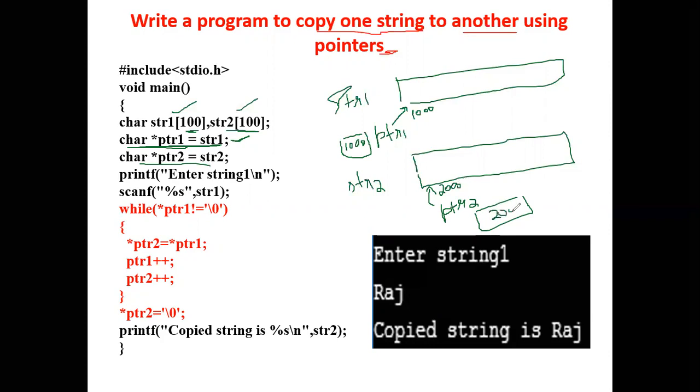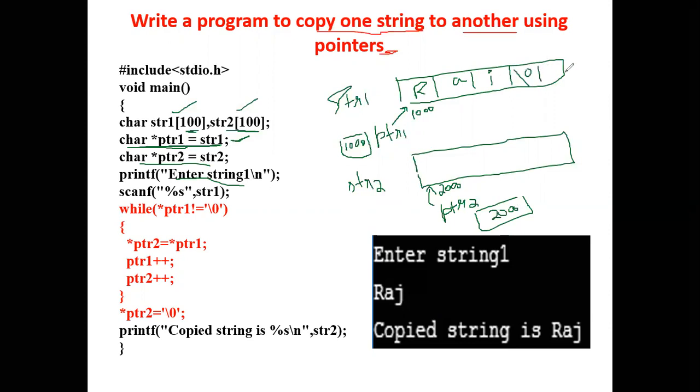So this is how we create the pointer to the string. Now we are entering the string. Let us assume we enter the string Raj. R A J will be stored like this, and it will be terminated with a special character, that is null.